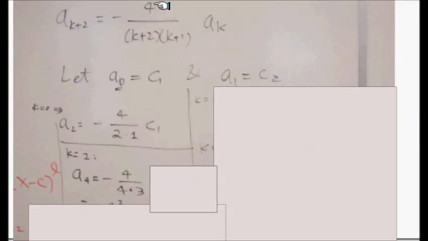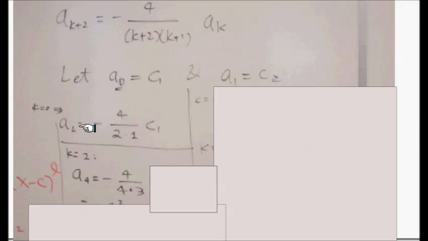So let's apply the same thing to a4 here. To get a4, k must be 2. We're applying k equals 2, so 2 goes in there. Negative 4, and when k equals 2, that's 4 times 3. So that must be this part, and this part must be a2.